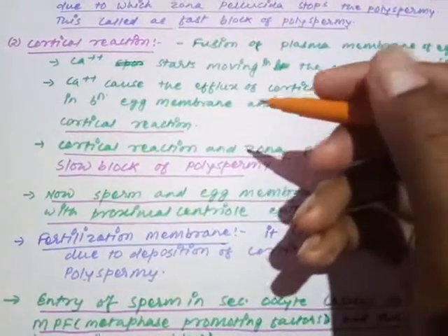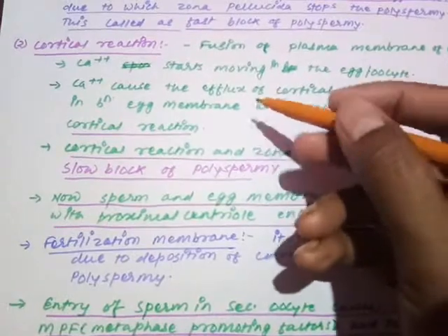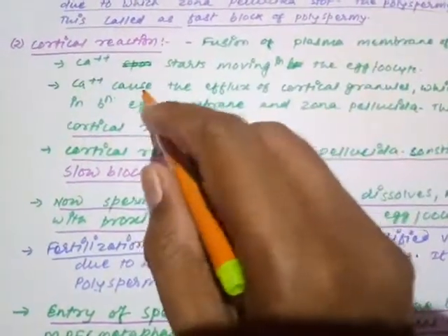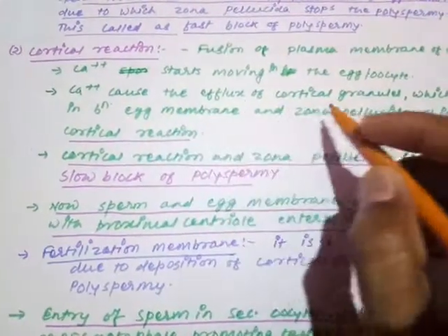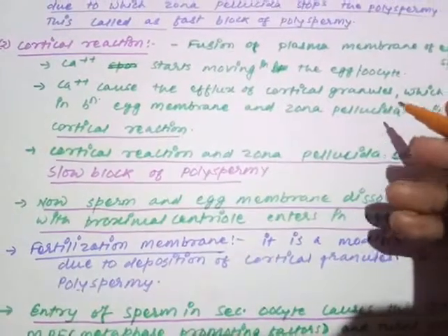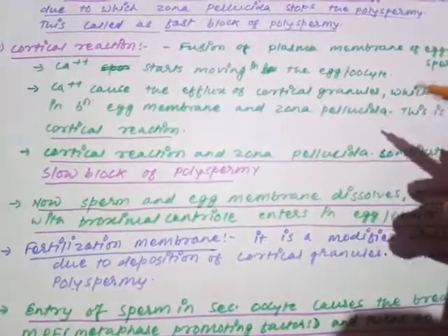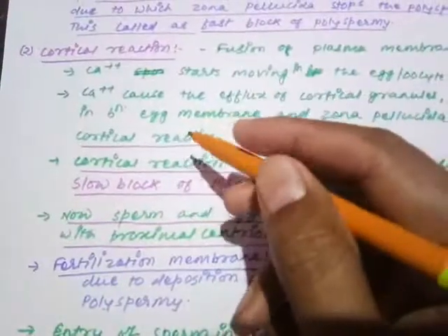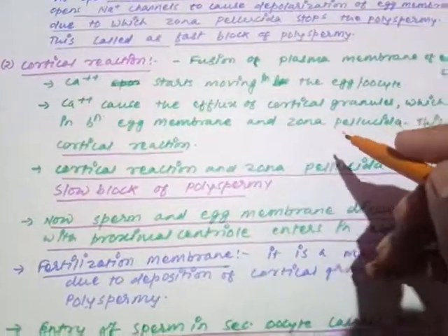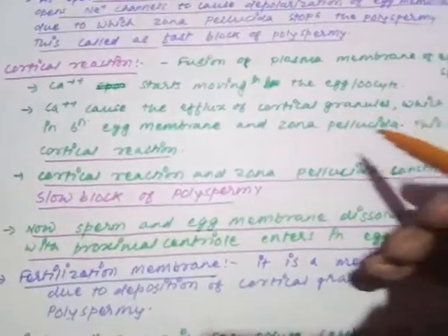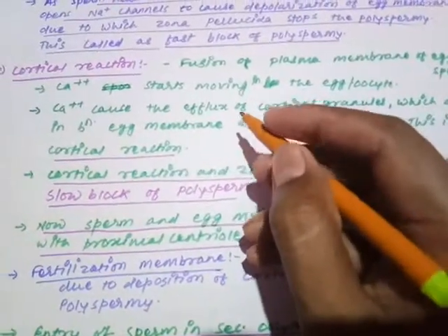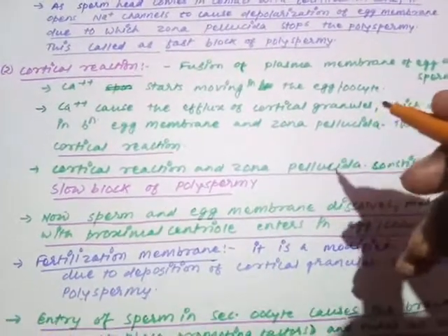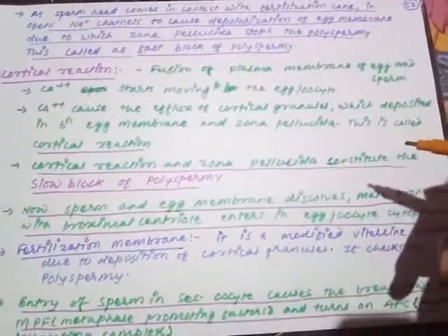As the calcium ion moves inside the oocyte cytoplasm, it starts releasing the cortical granules. The calcium ion will cause the efflux of the cortical granules. Cortical granules will be deposited in the space between the vitelline membrane and the zona pellucida. Calcium ion causes the efflux of the cortical granules, which deposit between the egg membrane, that is the vitelline membrane, and the zona pellucida, and that is called the cortical reaction.